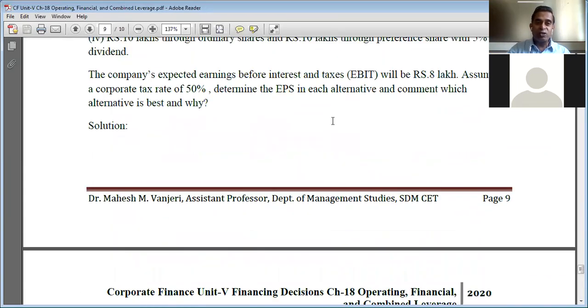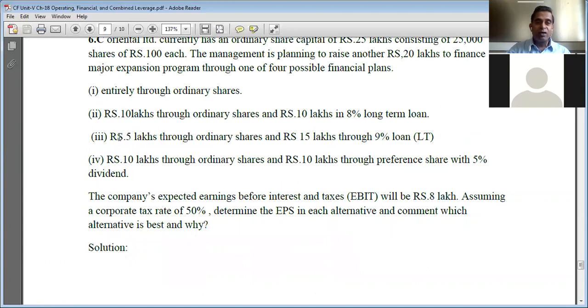If we refer to financial plan 3, only 5 lakh rupees is raised through ordinary shares. Only 5 lakh rupees is raised through equity shares, whereas 15 lakh rupees out of the additional capital required is raised through debt capital, that is a 9% long-term loan. So the company will be doing business with outsiders' money. That's how it brings down the cost of capital as well as maximizes earnings per share.